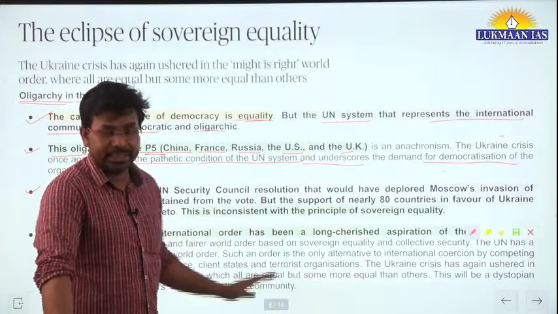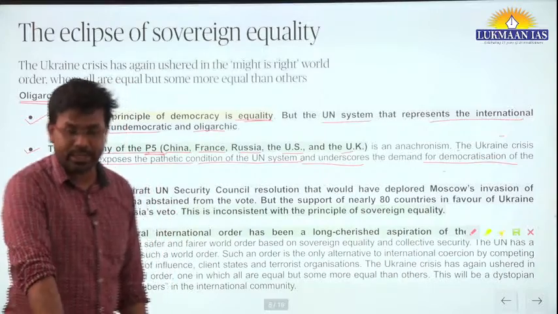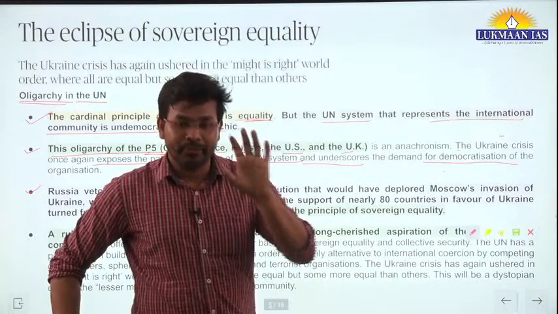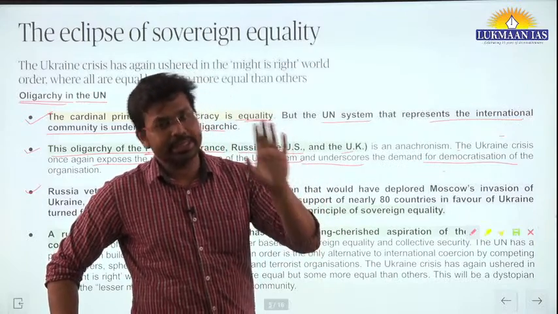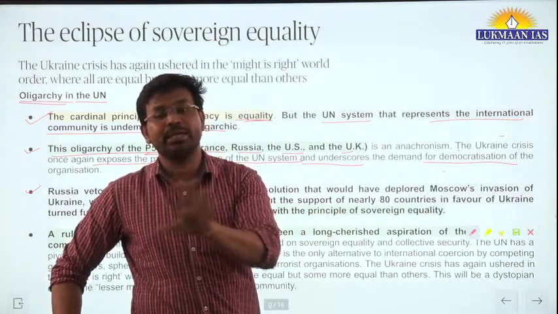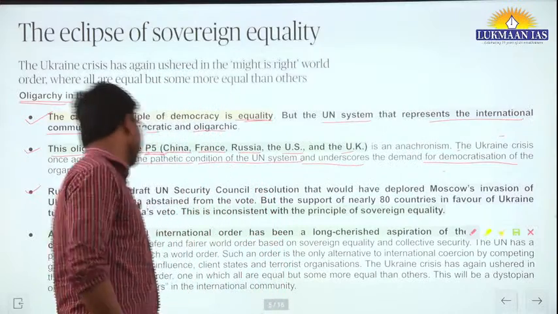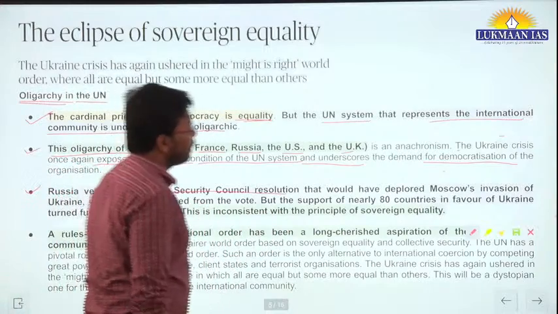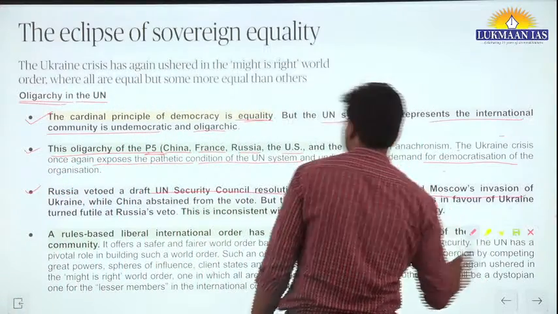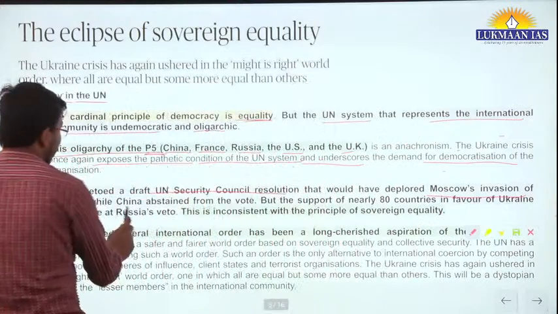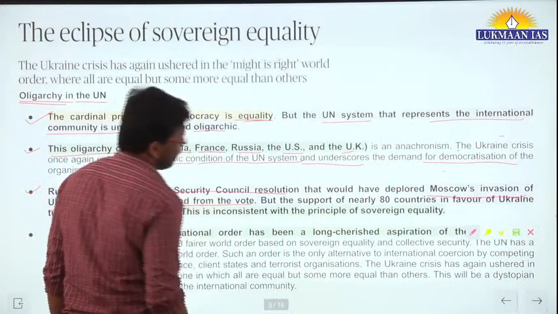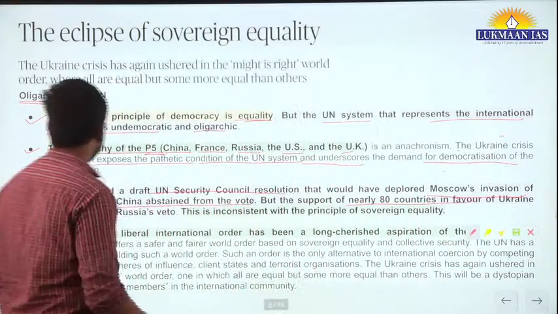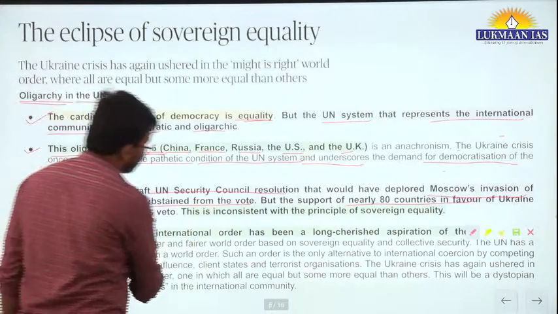All the P5 countries have veto power in the UN Security Council. The UN Security Council has 15 members, but 5 of them are permanent members, and they have the veto power. The other 10 members rotate, I mean they keep on changing. So Russia vetoed a draft UN Security Council resolution that would have deplored Moscow's invasion of Ukraine, while China abstained from the vote. But the support of nearly 80 countries in favor of Ukraine turned futile at Russia's veto.